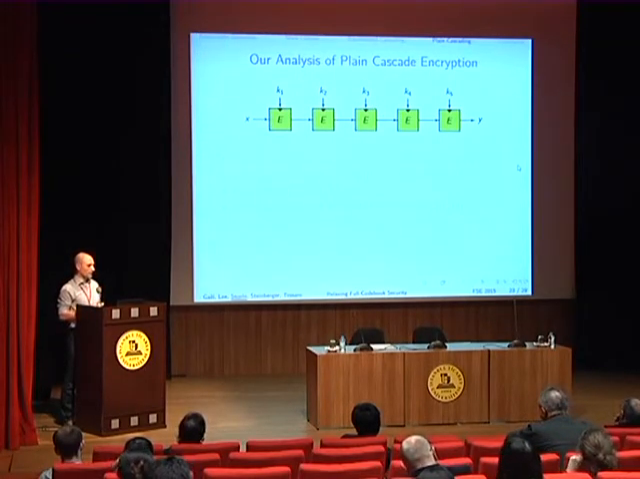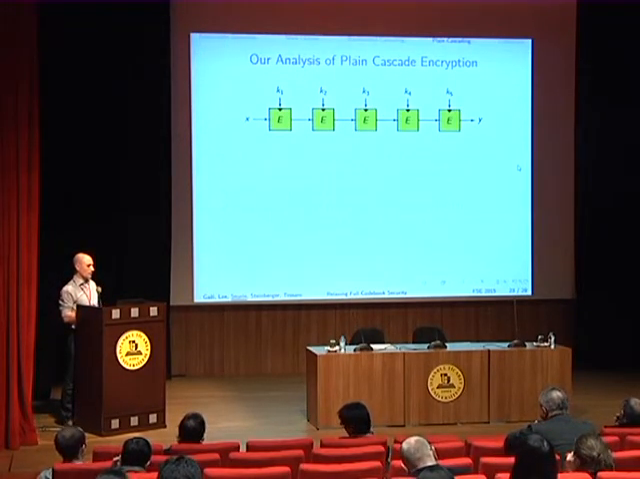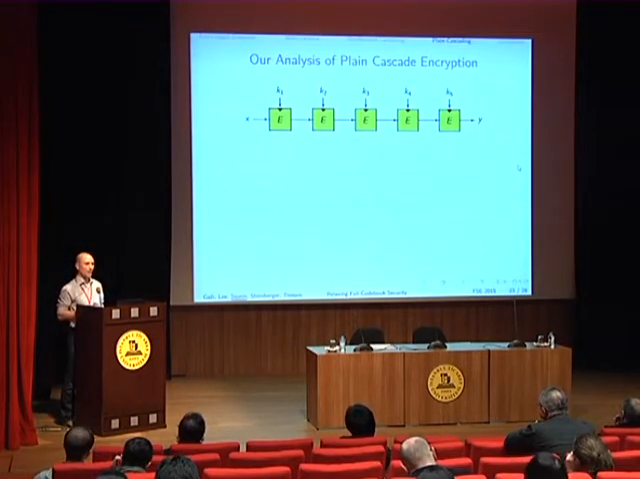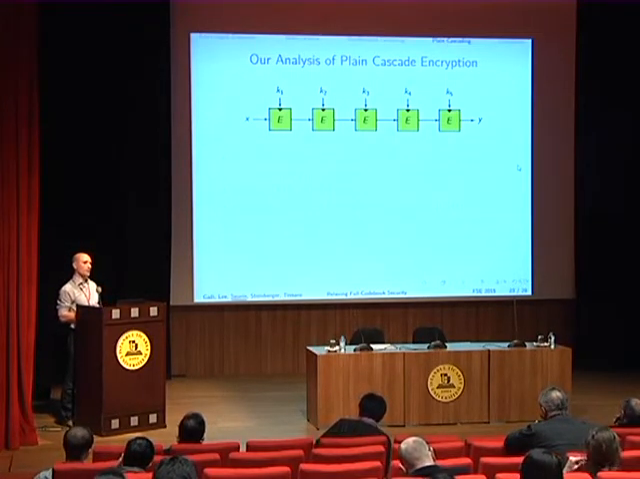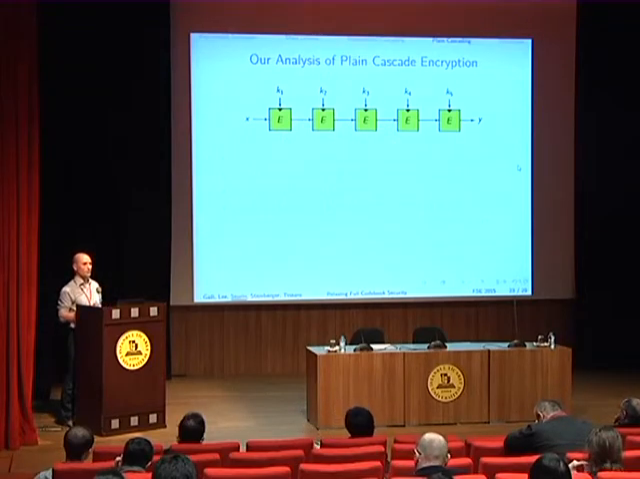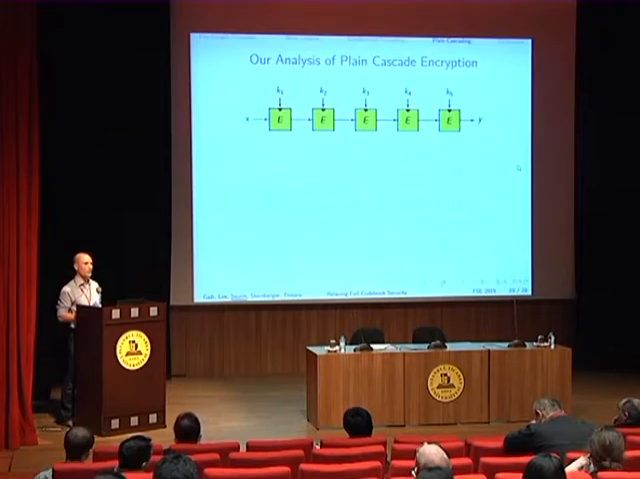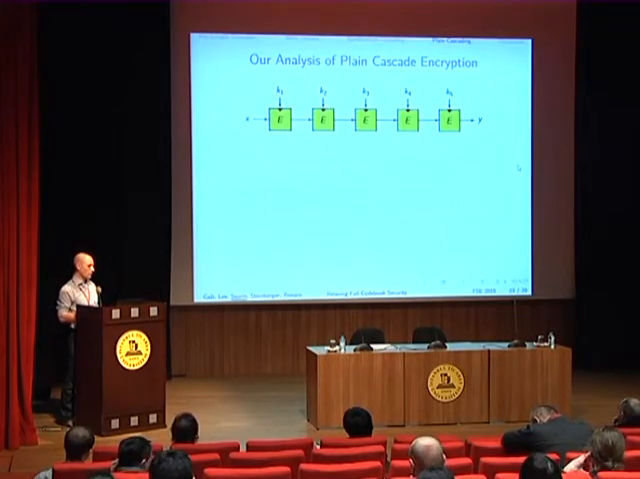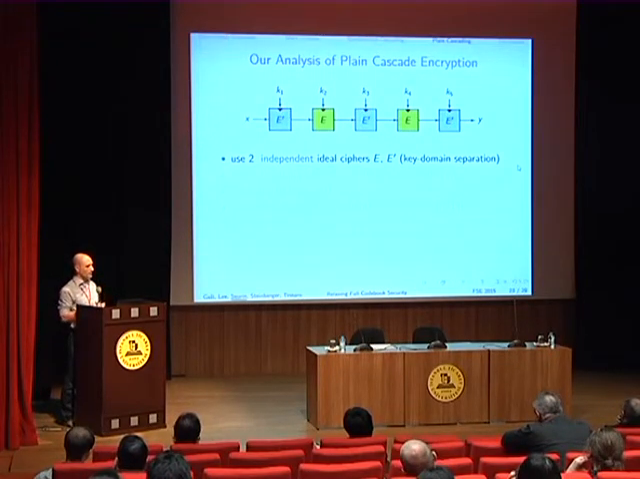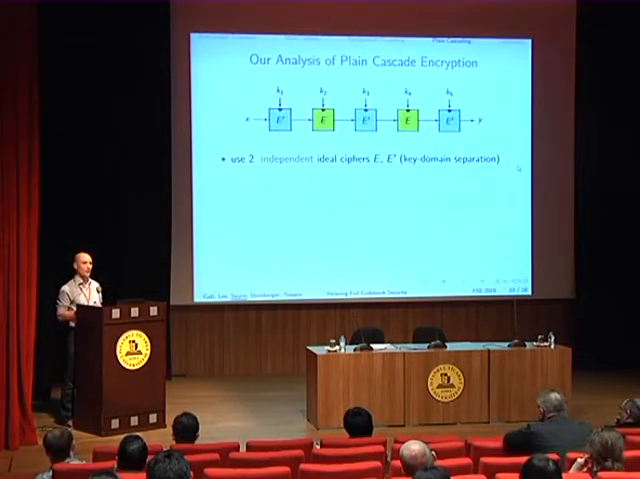So we give a different analysis of plain cascade encryption. We would like to apply our main lemma, but we can't directly because this is not a randomized construction. We don't have whitening steps in between the block cipher calls. So we apply a trick, which is that we use 2 independent ideal ciphers, E and E prime, in an interleaved manner.